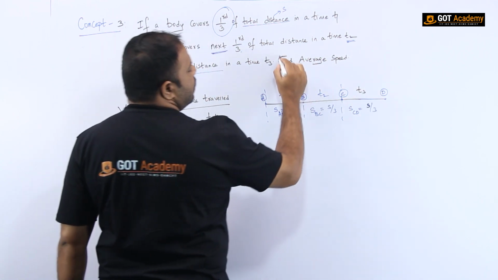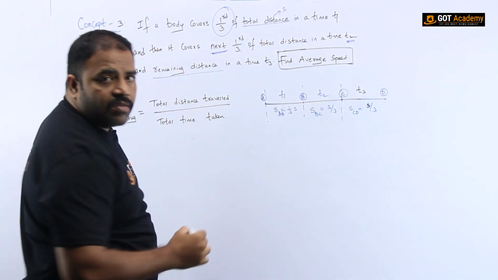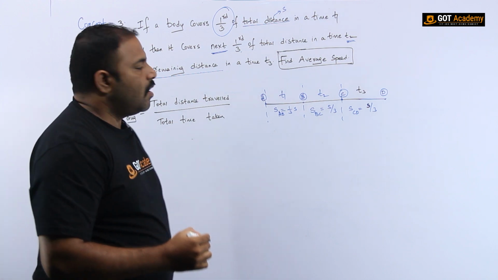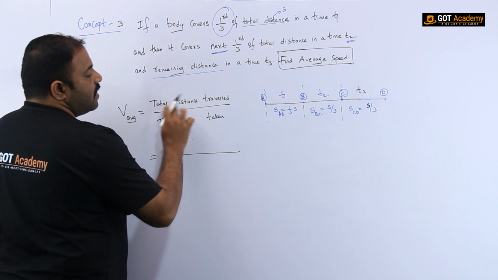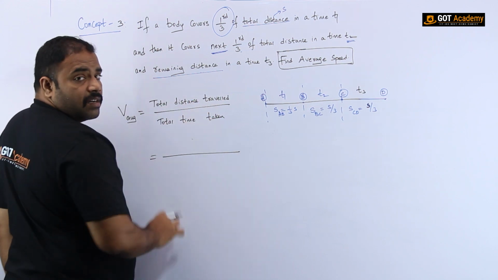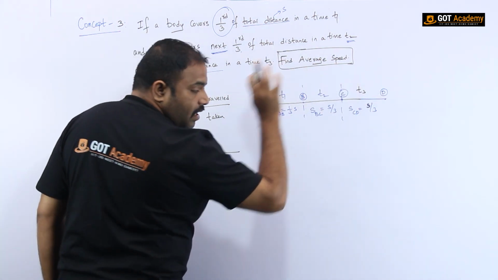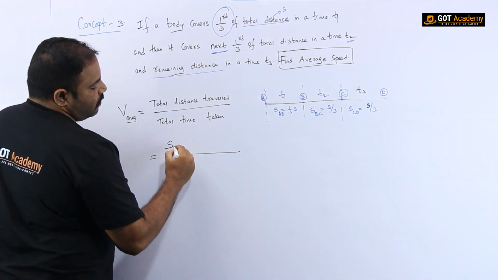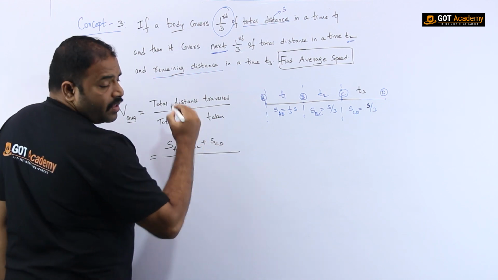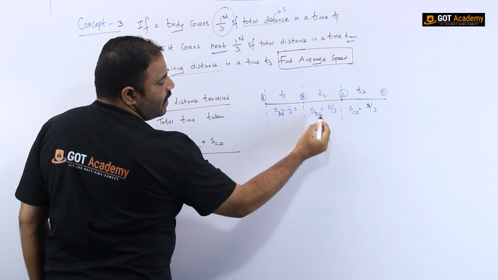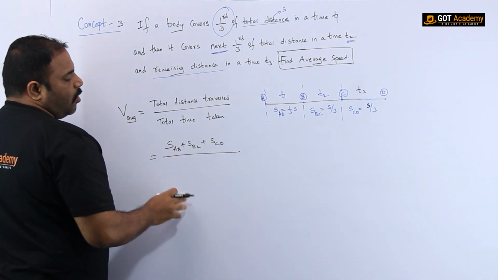Our interest is to find out the average speed. The formula for average speed is total distance travelled by total time taken. Here the total distance is S from A to B, B to C and C to D. If you want, you can write it as S1 plus S2 plus S3, no problem.